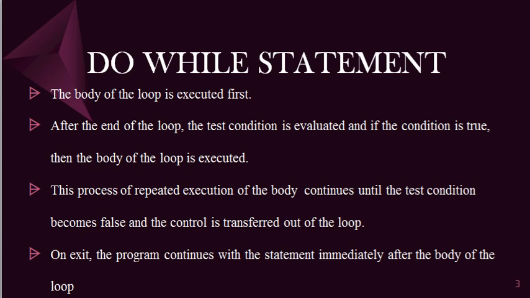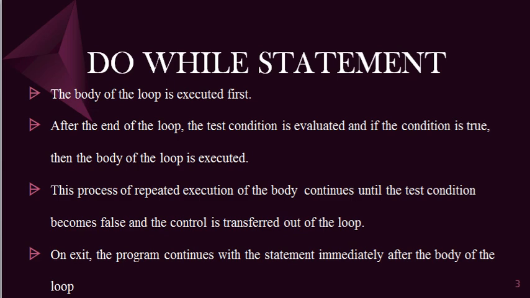In the do while statement, first the body of the loop is executed and then the condition is checked, and if it is true, then again it goes to the body of the loop and executes it, then checks the condition again, like that.